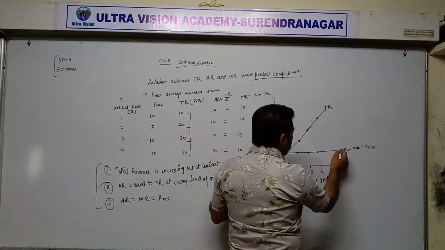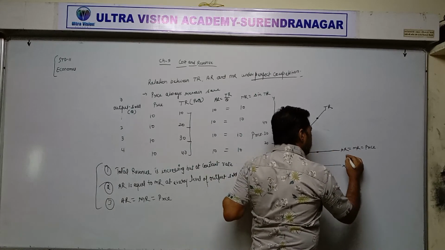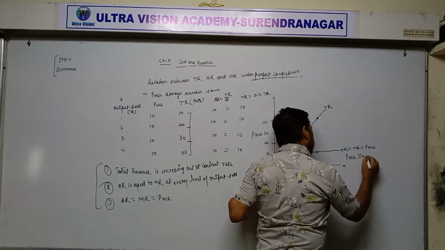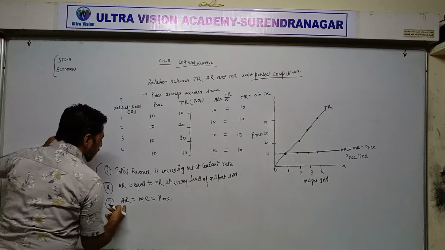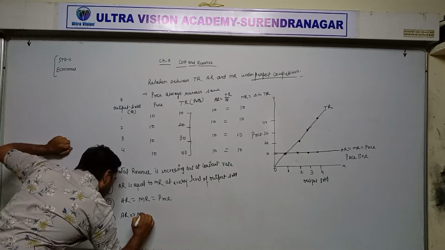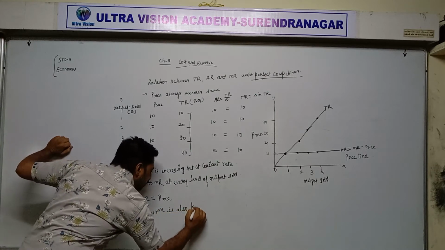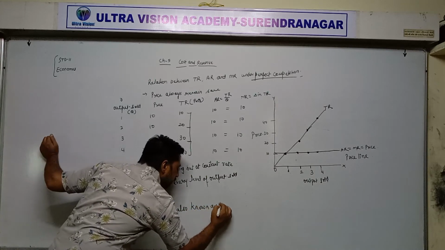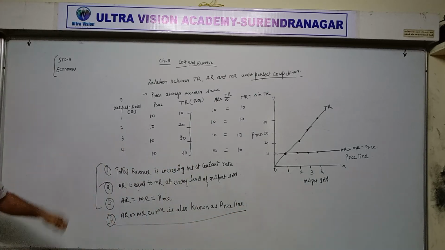That's why this AR curve or MR curve is also known as the price line. Fourth point: since AR is equal to MR is equal to price, the AR or MR curve is also known as the price line. In this way, the relation between total revenue, average revenue and marginal revenue under perfect competition is completed.